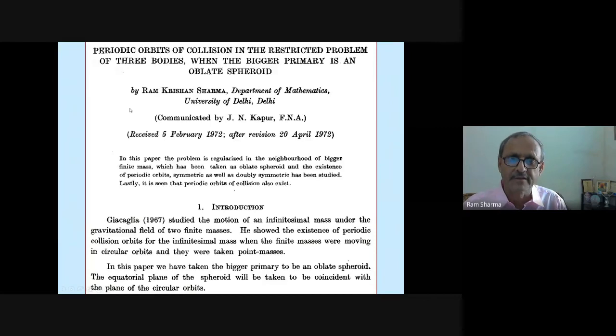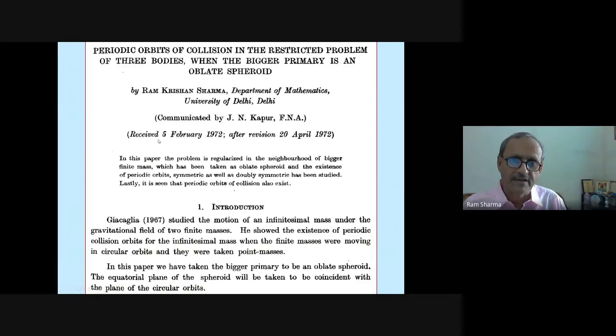I kept it nicely. In those days the paper used to be communicated; you couldn't send directly to the journal. So Professor J.N. Kapoor, who was at IIT Kanpur, was known to Dr. Bhatnagar, so he said, you send to him, he will communicate.